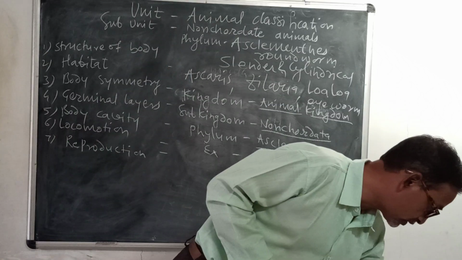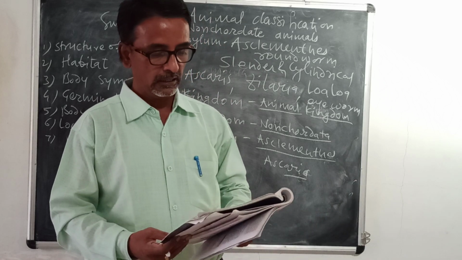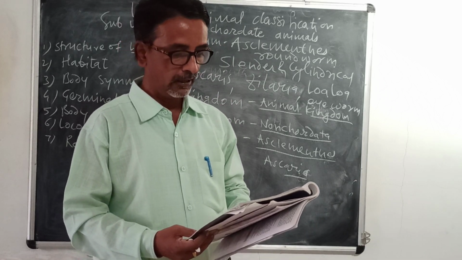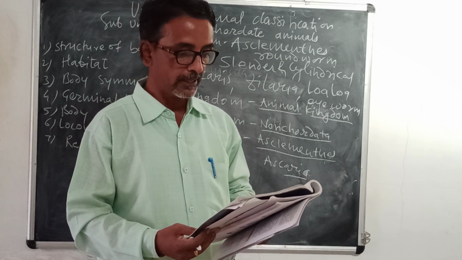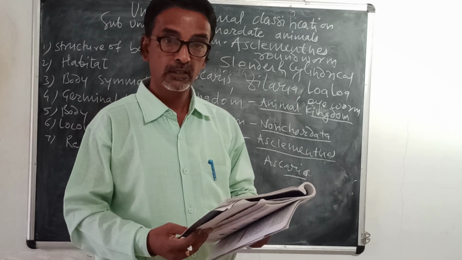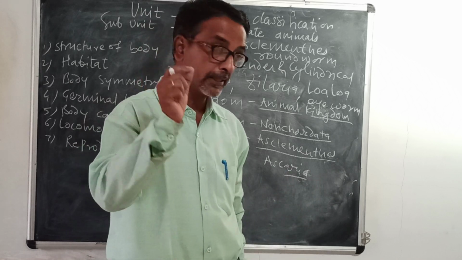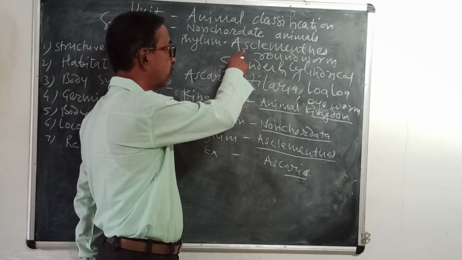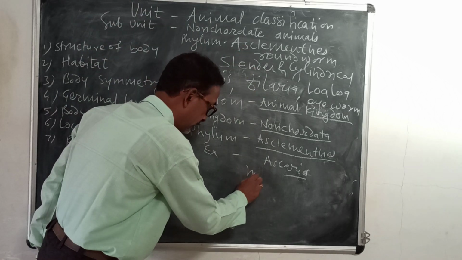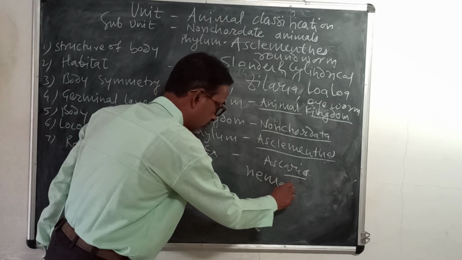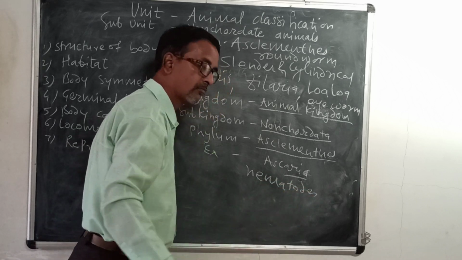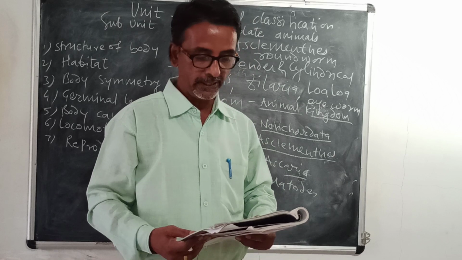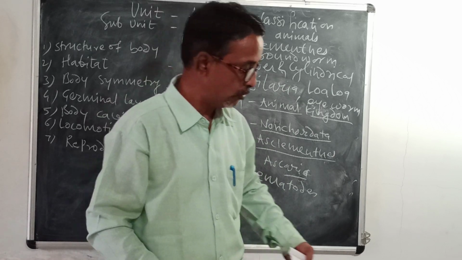Then again there is a question: how do plant nematodes occur? There are certain plants which are affected by these animals from Aschelminthes. They are called nematodes. How do they infect and what are their preventive measures?